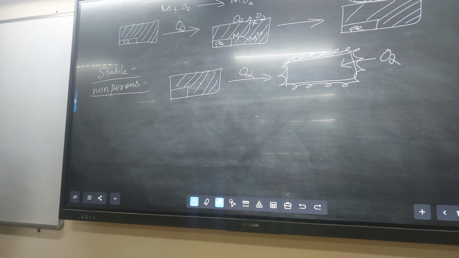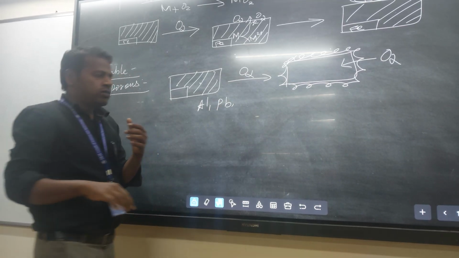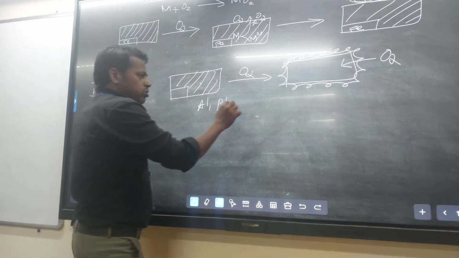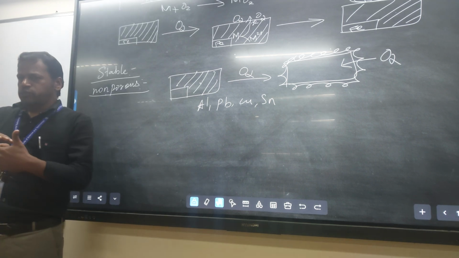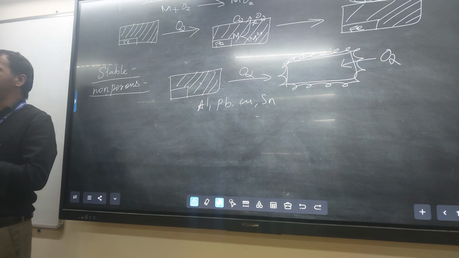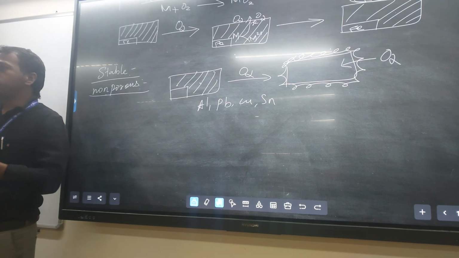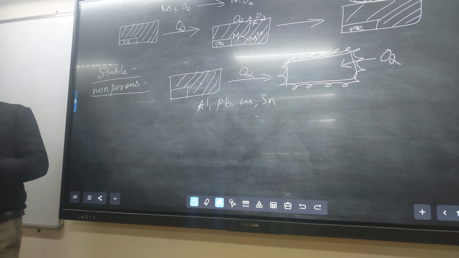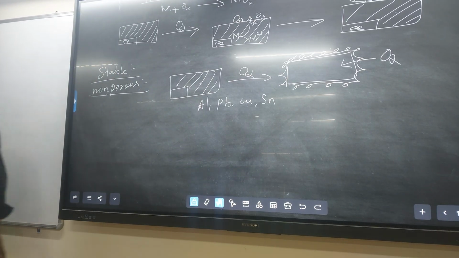Okay, non-porous layer. Examples: aluminum, lead, tin, copper, even copper also. These all form stable oxide layers, which means the metal oxide covers the metal surface fully. That metal oxide won't allow the environmental oxygen into the interior metal surface. Therefore, it restricts further corrosion. You got it? That is a stable oxide layer.